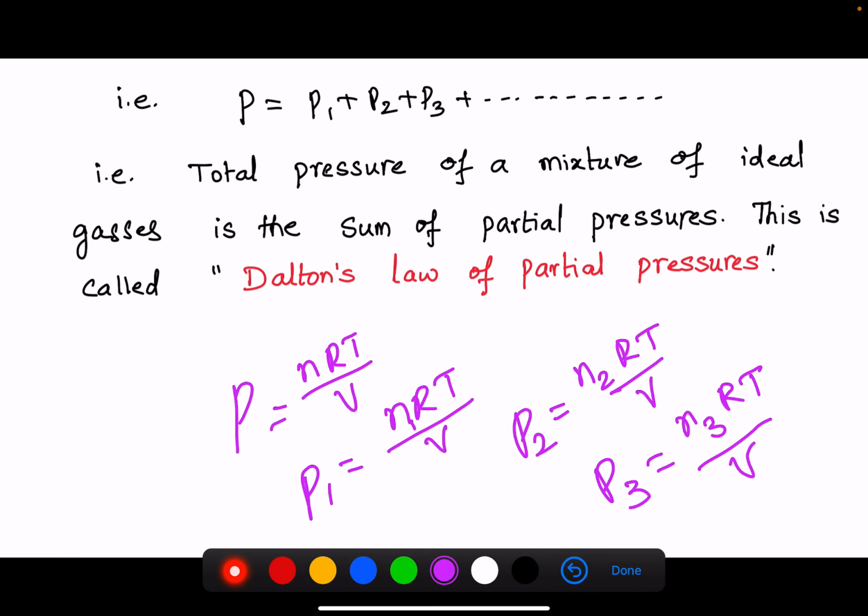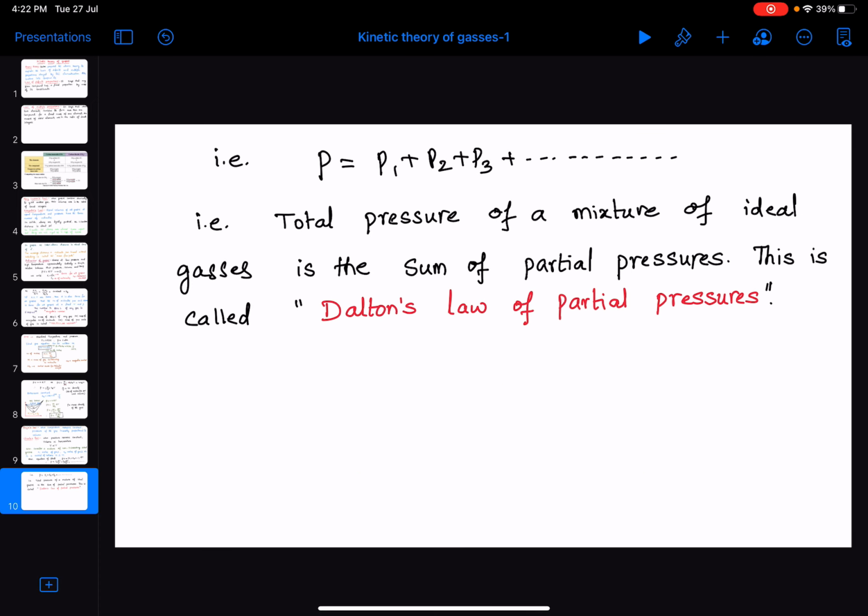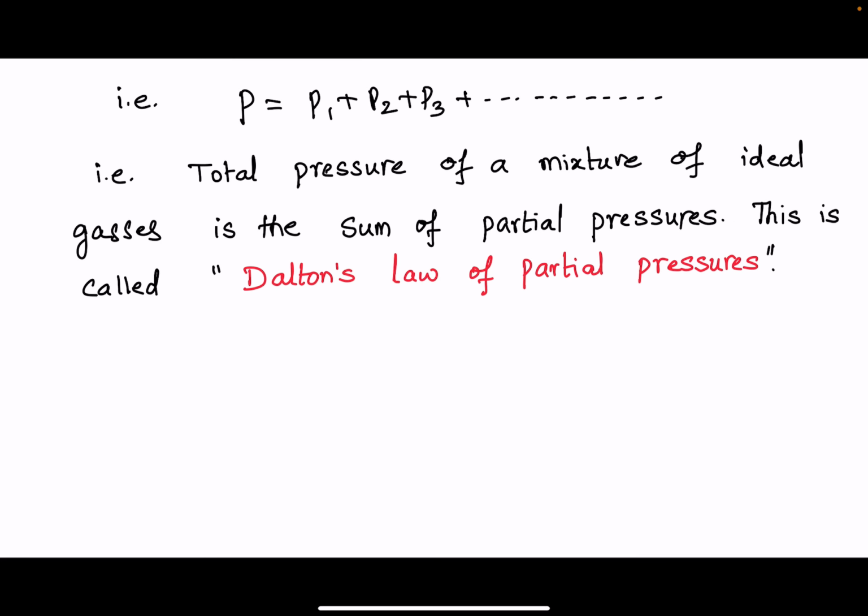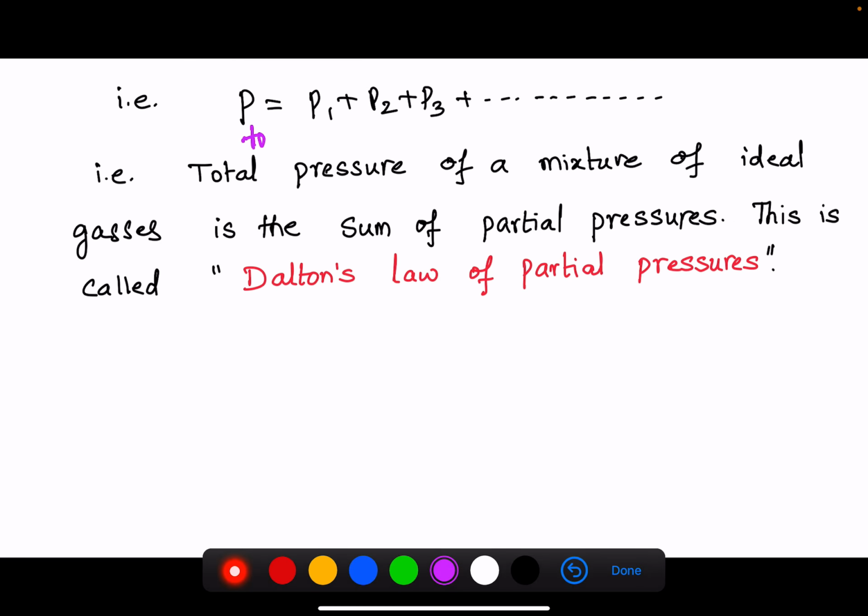So simply, the total pressure P is equal to P1 plus P2 plus P3 plus P4 and so on.